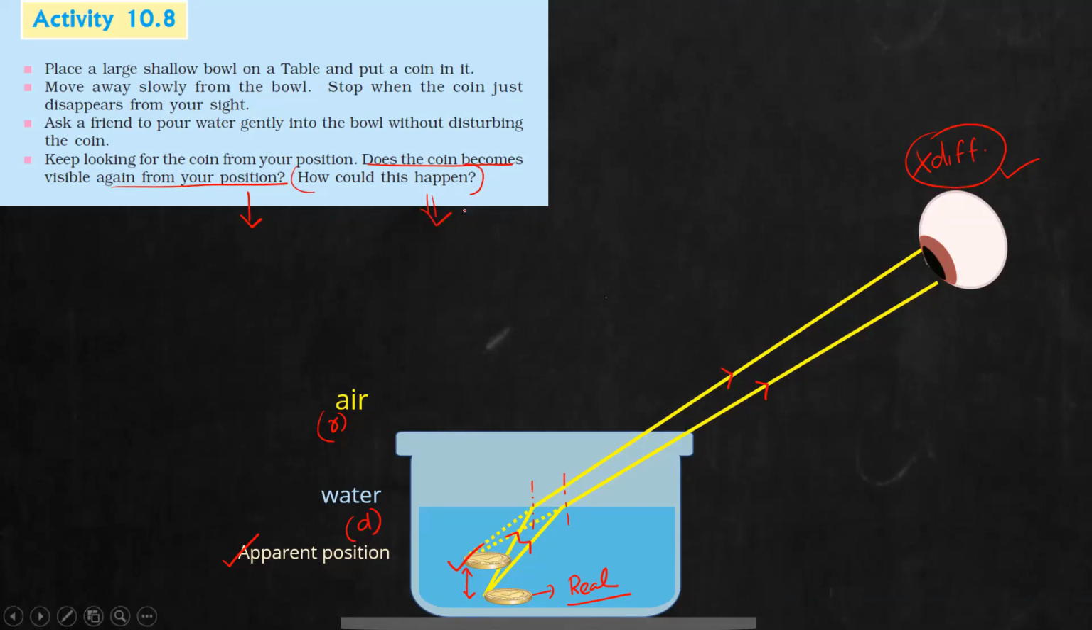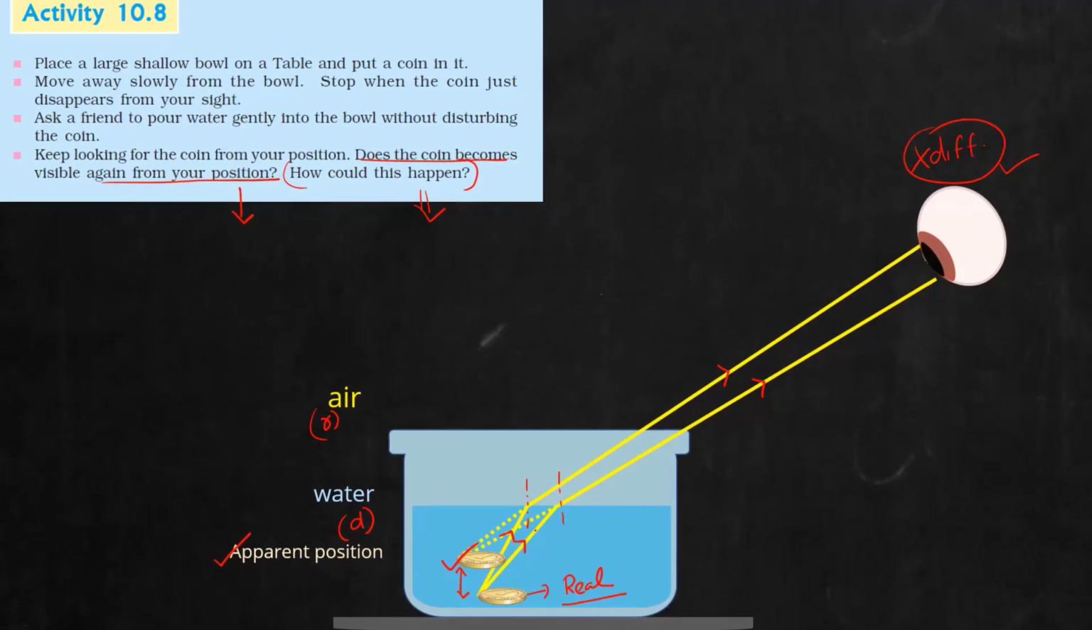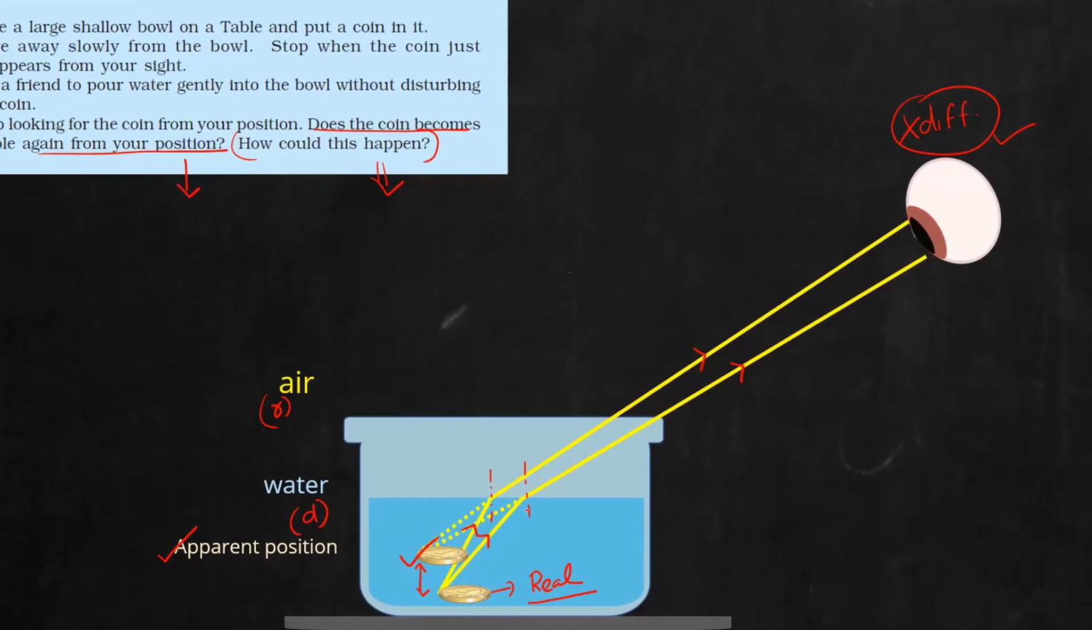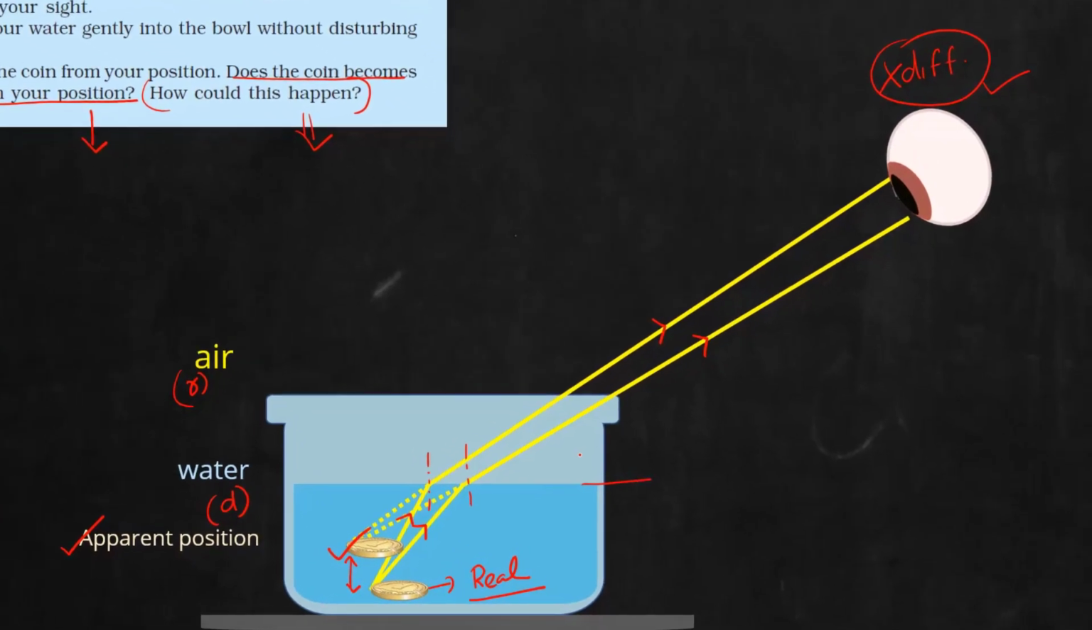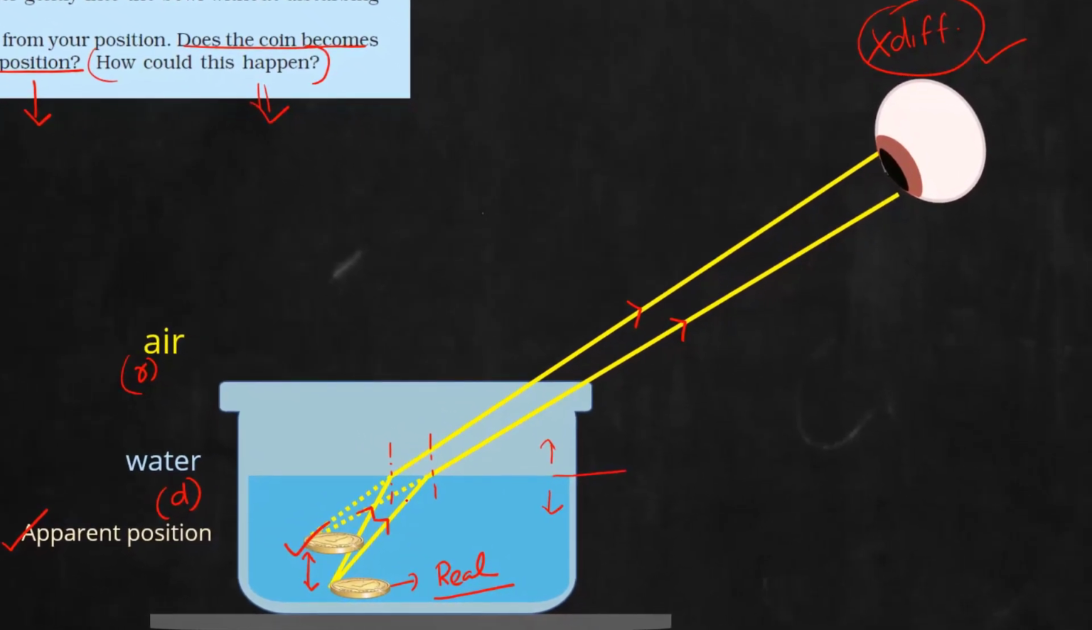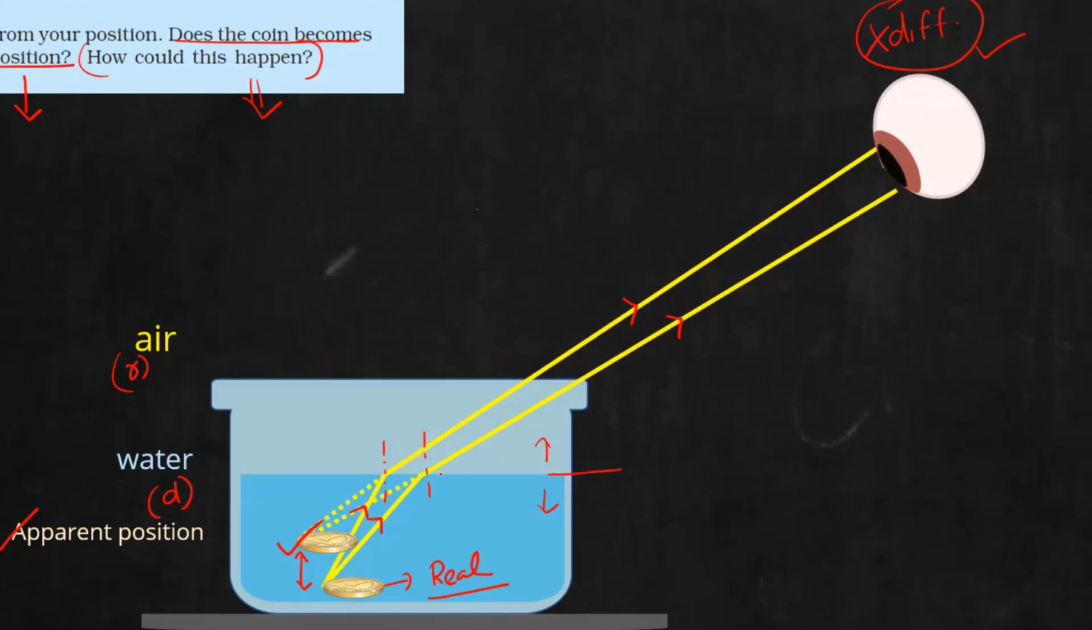It becomes visible due to refraction of light. The two incident rays coming from this coin are moving, striking on this interface, that is the interface between water and air, moving from denser to rarer medium. And we know that whenever rays go from denser to rarer, they bend away from the normal. The conclusion is that two diverging rays strike your eye. Now, your eye makes you think that these two rays come from a common point somewhere in the water, and at that common point you get your image.